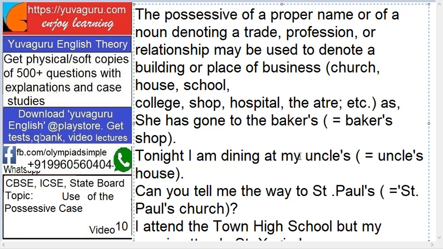Today I am dining at my uncle's. It means I am going to my uncle's house. But do we say house? No, it's a short form. So trade, profession or relationship is used instead of building or place. Can you tell me the way to St. Paul's? It means St. Paul's Church.